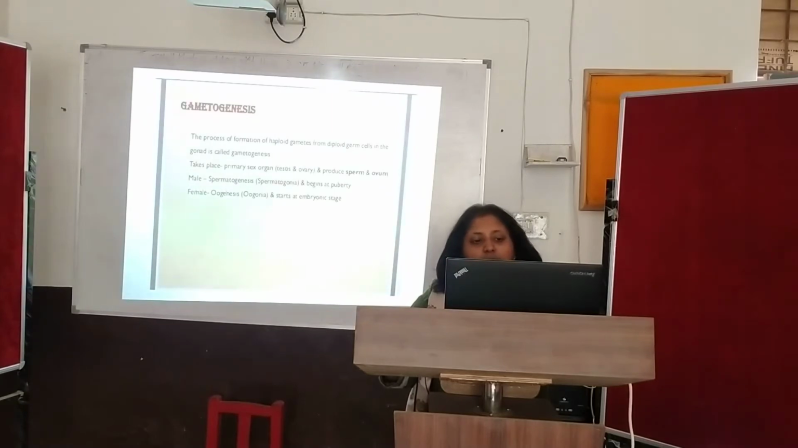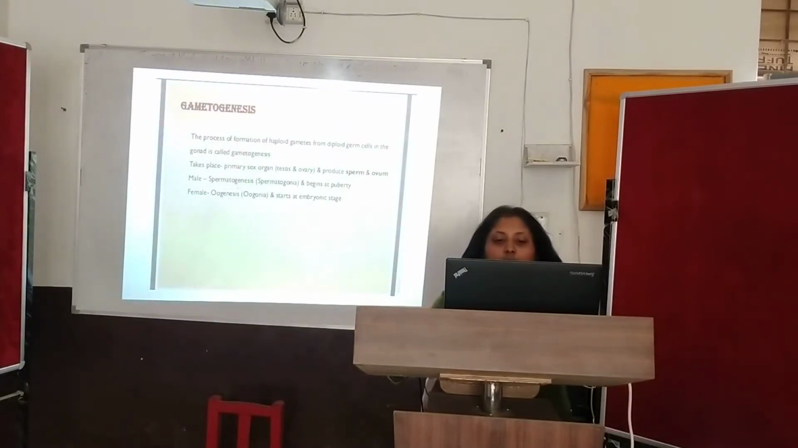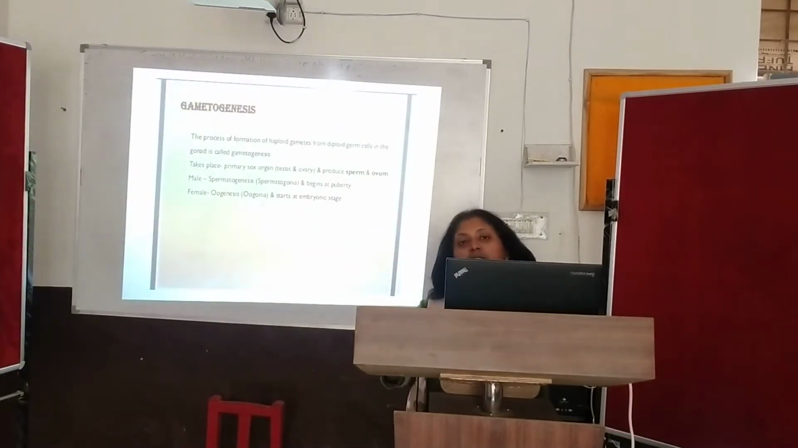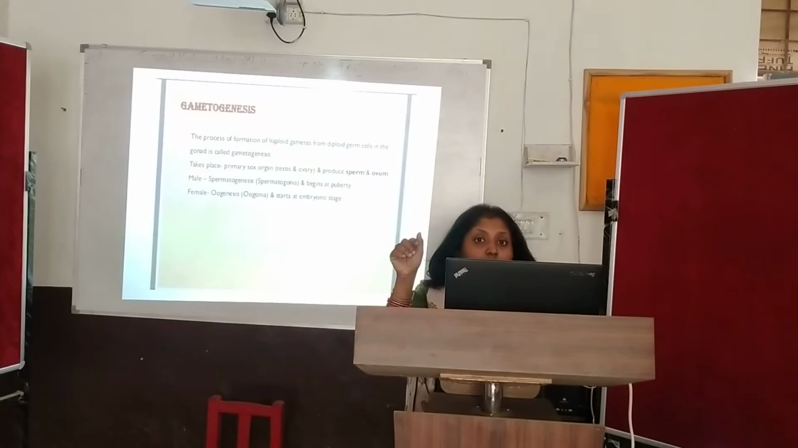When we talk about the male, the formation of the sperm is spermatogenesis, or spermatogonia, and it will begin at puberty stage. When we talk about the female, it is oogenesis, or oogonia, and it starts at the embryonic stage, not during puberty. When a female is in the embryonic stage in the mother's womb, from there only the oogenesis starts.